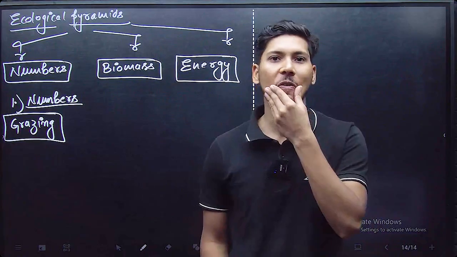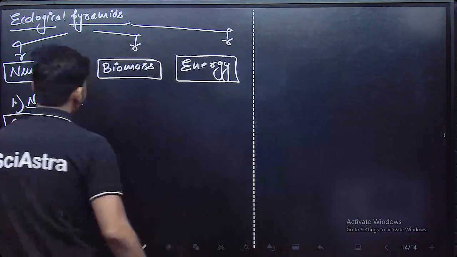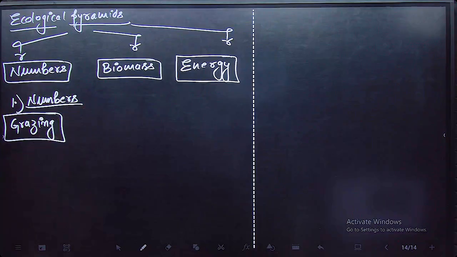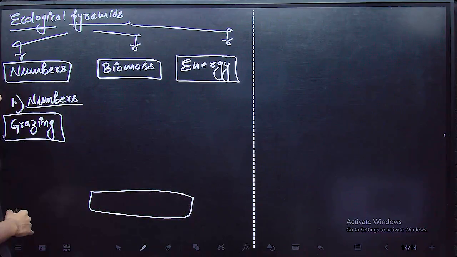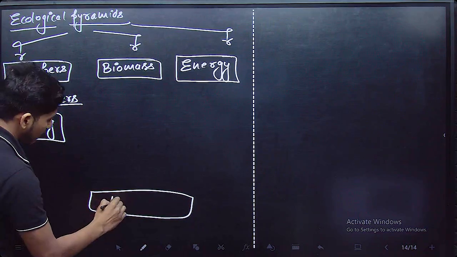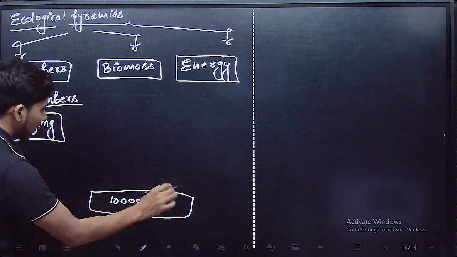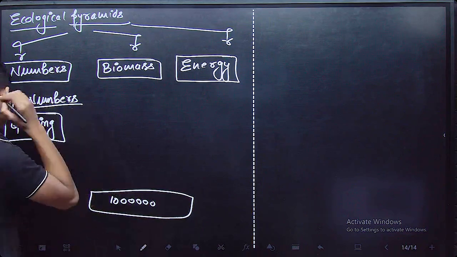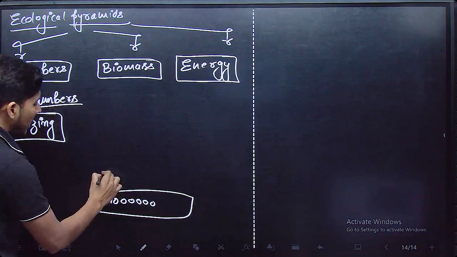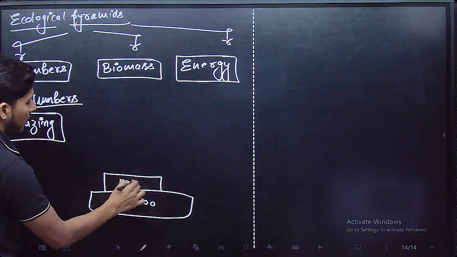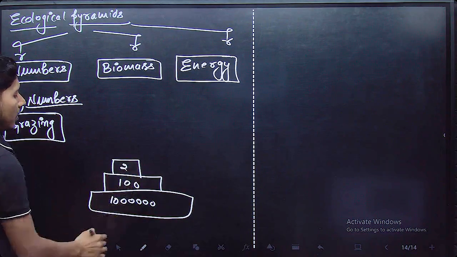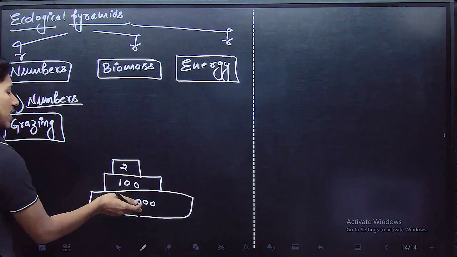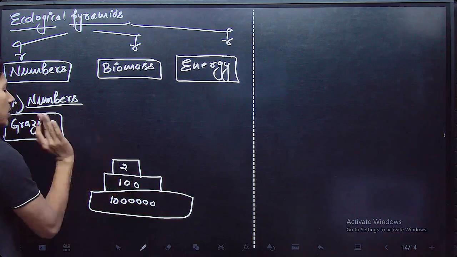Now if we talk about numbers, then the whole field will contain lakhs of grass, let's say 1 lakh. This is one trophic level of grass. And 100 goats are there, which is very less than lakhs. And 2 lions are feeding on them. So if we compare numbers, grasses are more, goats are less, and lions are very few.